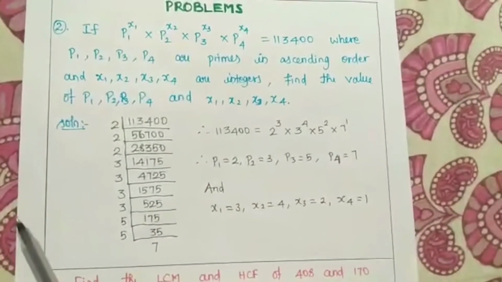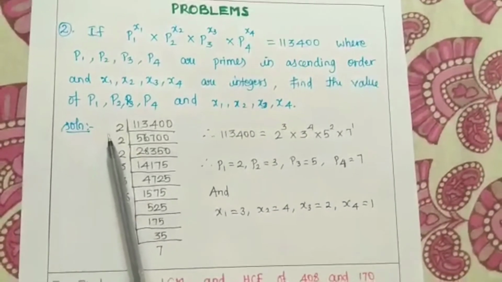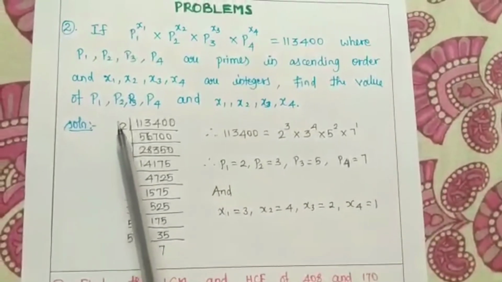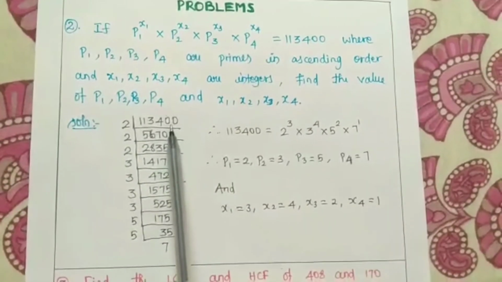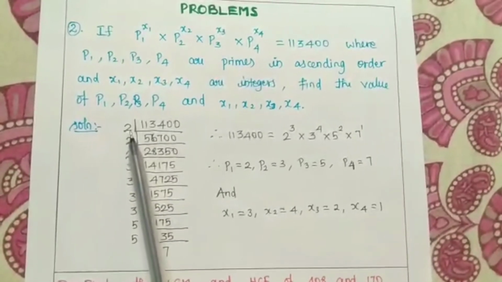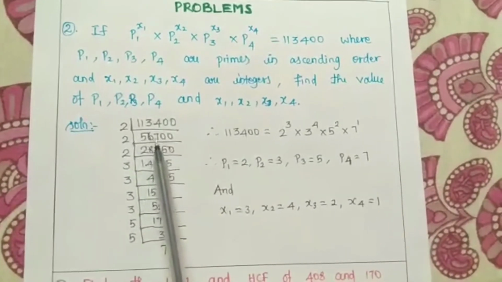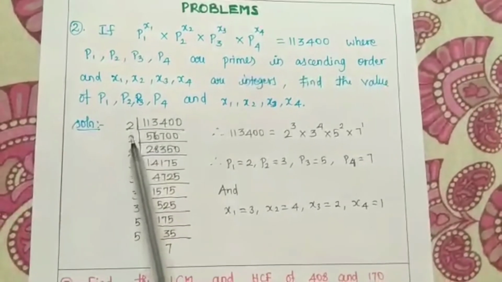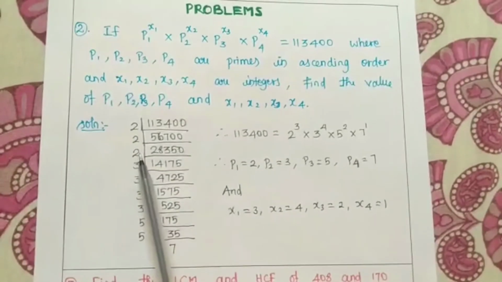Now let me proceed with this sum. As we all know, we are going to use the prime factorization method. Okay, so let me take that number, 113400. I am taking the first factor, that is 2. If I divide by 2, what will I get? 56700. Again I am using another factor 2. So I am getting 28350. Again I am taking 2.